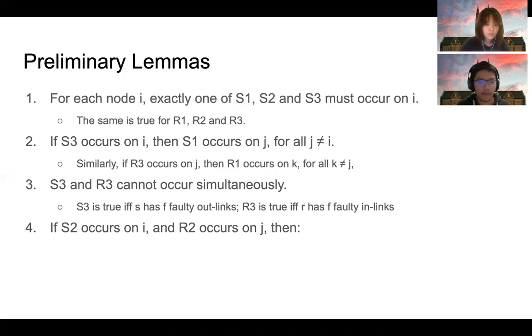Finally, if scenario S2 occurs on some node I and R2 occurs on node J, then we have the following two properties. One is that for any node K other than I, S1 must occur on node K. And two is that for any node K other than J, R1 must occur on node K. These lemmas, especially lemma 2 and lemma 4, are essential to construct our three-phase algorithm.